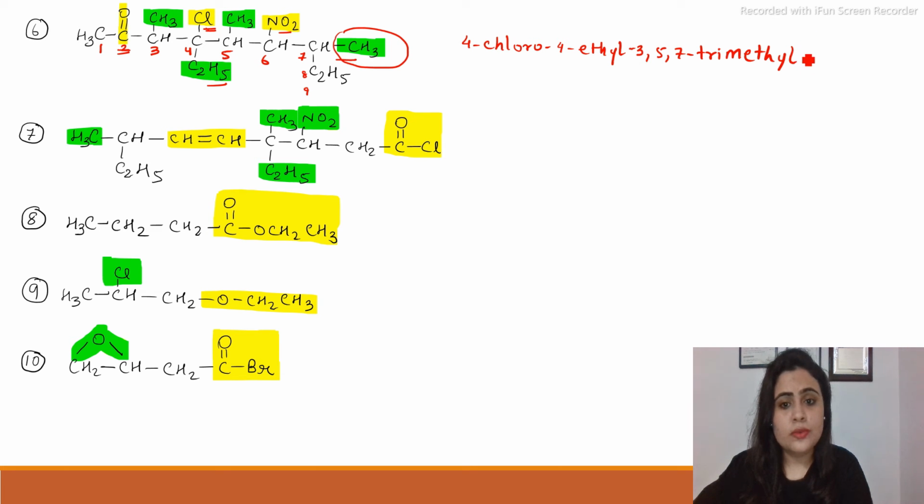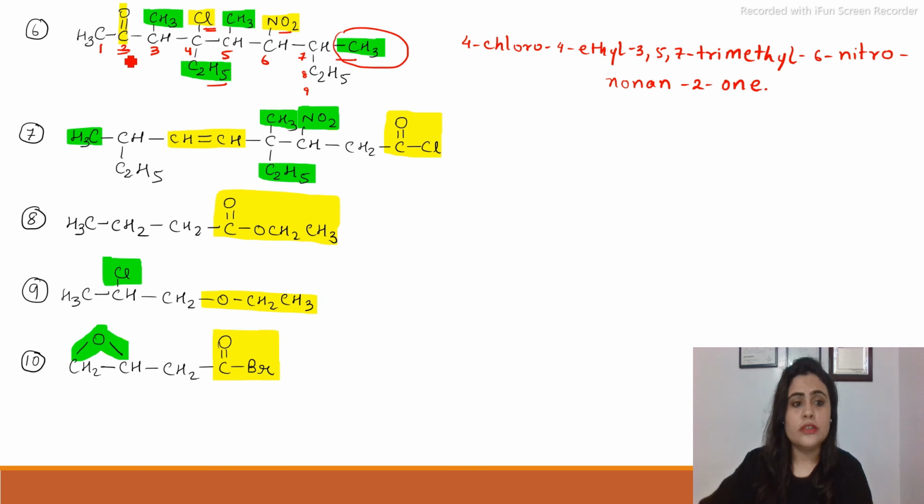Then we come to 6 nitro, nonane 2 one. Because at 2 position we have a ketonic functional group.